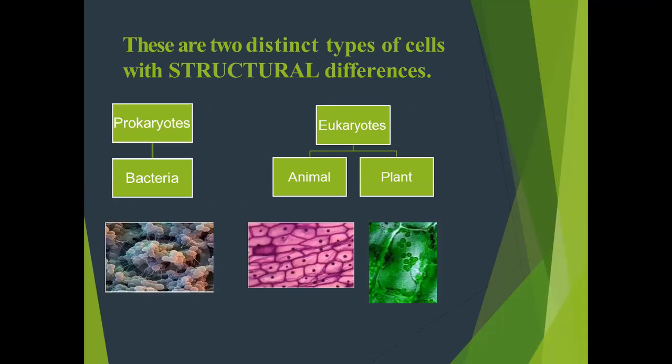According to their structures, the cell are of two types. They are divided into two types. One, they are prokaryotic cell, prokaryotes, and eukaryotic cell. Means prokaryotes are unicellular organism, that is bacteria, and eukaryotes means they are multicellular organism, that is animals and plants. Means animal or plant, their body contain number of cell, they are multicellular organisms, and bacteria they are made up of single cells.